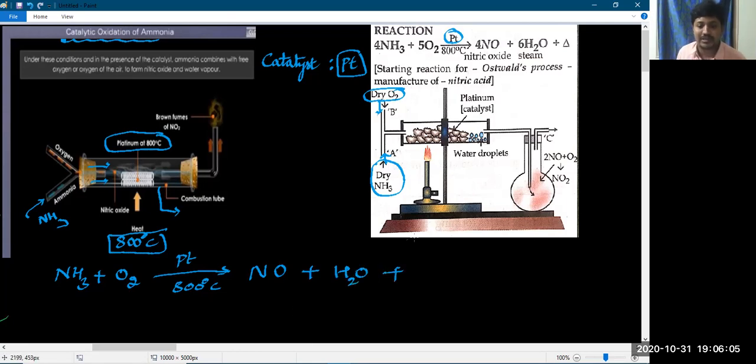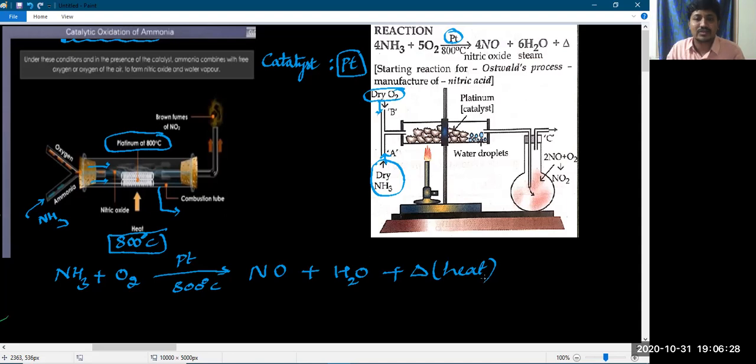During this reaction, a lot of heat energy is produced. Initially we are supposed to give 800 degrees centigrade. Later, when platinum gets activated, after activation of platinum, ammonia and oxygen react to produce a lot of heat energy.